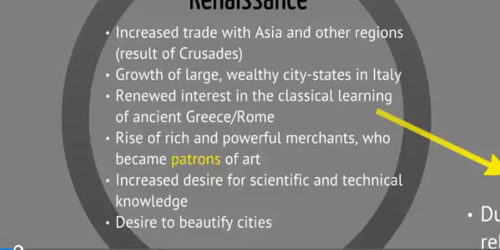As you can see, patrons of art, or patrons, is highlighted or in a different font. That means it is a vocabulary word. So what you need to do is you need to write that down. Now, what does it mean to become a patron of art? Well, all a patron of art is somebody who invests or supports artists. And we'll talk a little bit more about that later on.